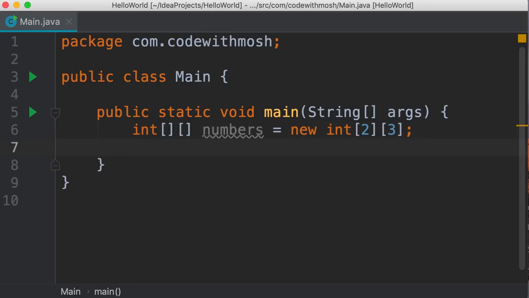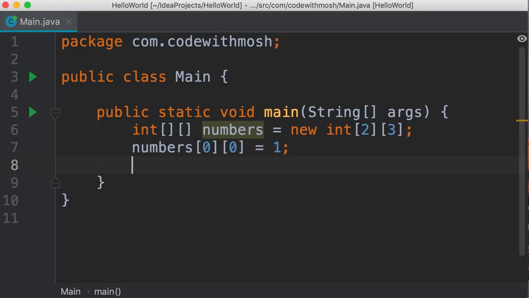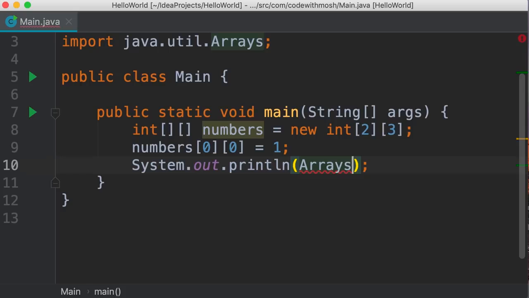Now to access individual items in this array, we need to supply 2 indexes. First, the index of the row. So we can go to the first row and then the first column and initialize that to 1. Now let's print this. So sout, tab. Once again, we use our Arrays class dot toString and pass this object.